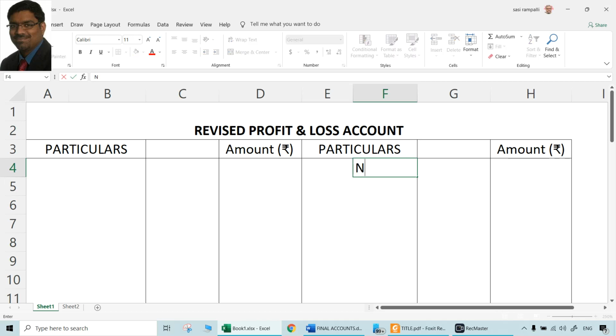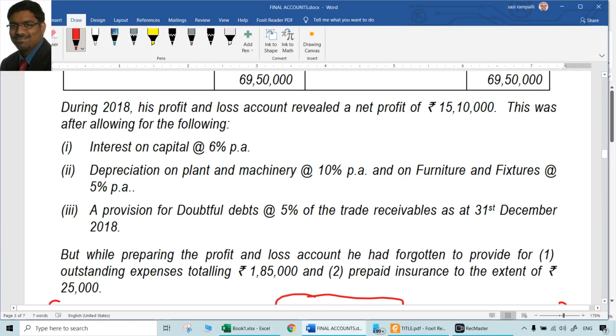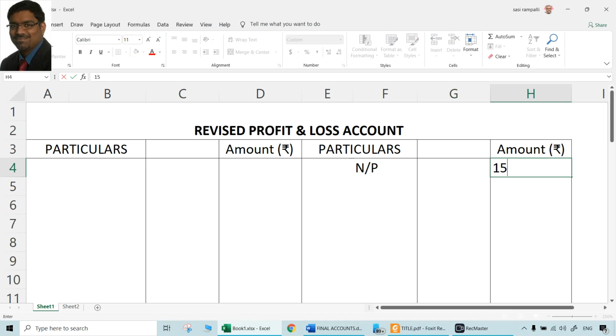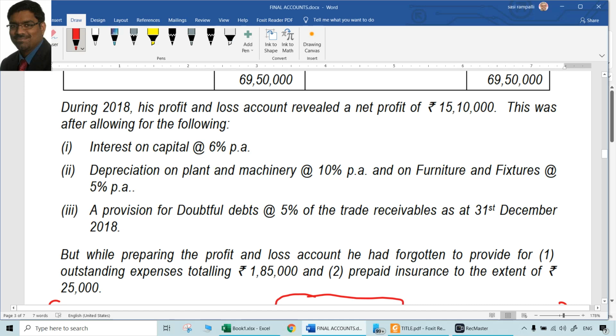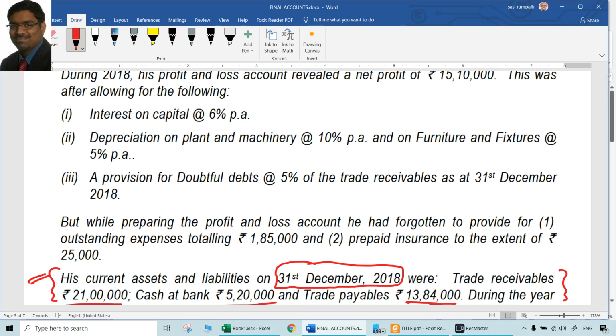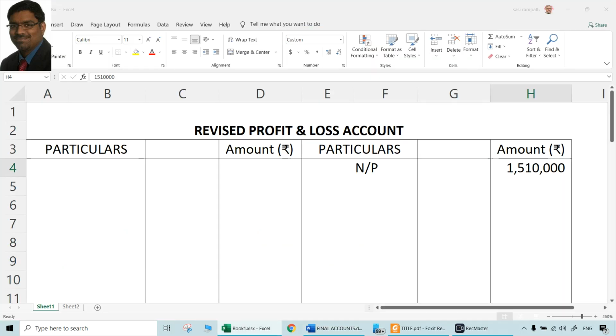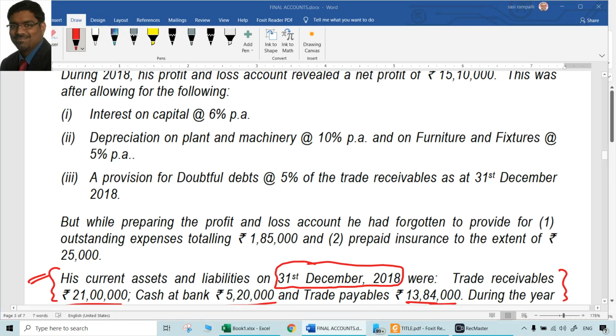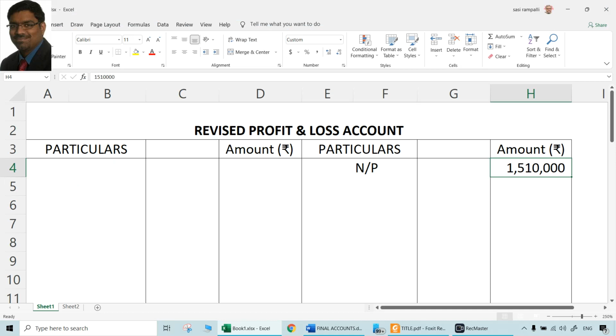So the net profit already computed is this, which has to be definitely adjusted for many things. That is why we are preparing a revised profit and loss account. So net profit is 15 lakhs 10,000 after providing or after allowing the following, meaning they already treated these items. So as far as the profit is concerned, these items are already taken care of. So we should not touch the P&L account again.